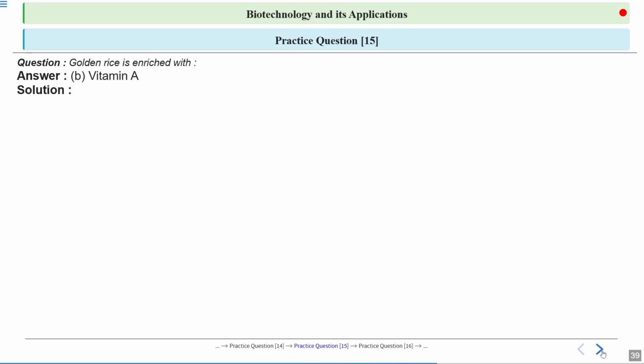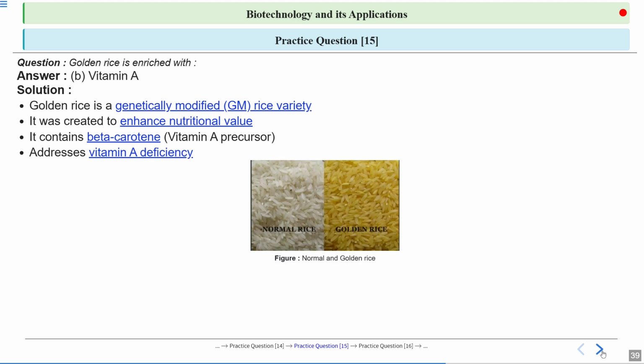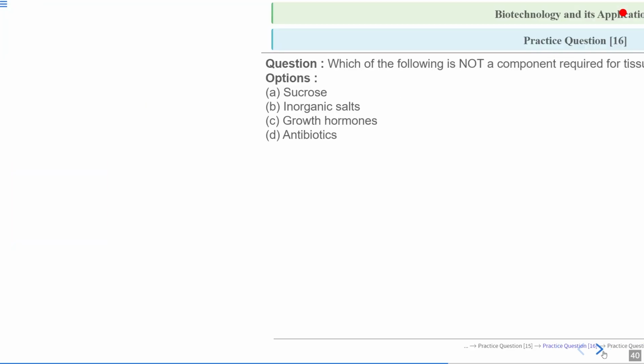Answer is vitamin A. Golden rice is a genetically modified rice variety. It is created to enhance nutritive value. It contains beta carotene, which is a vitamin A precursor. It is going to convert into vitamin A when it comes to our body. It addresses vitamin A deficiency, and this is how it looks.